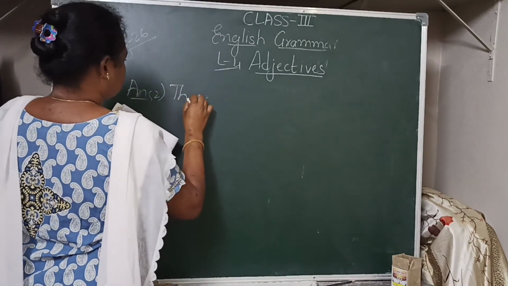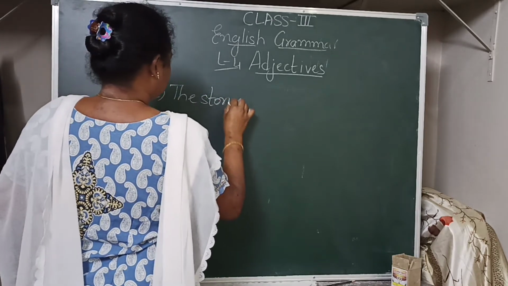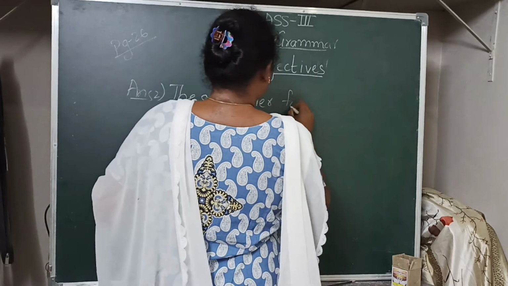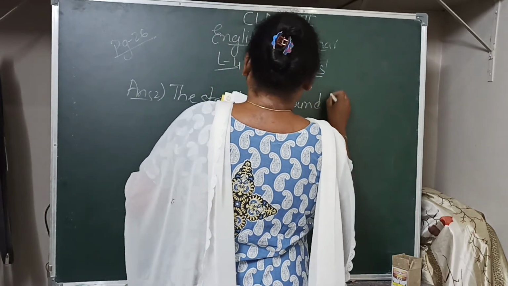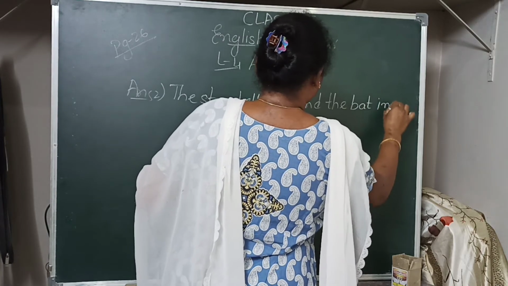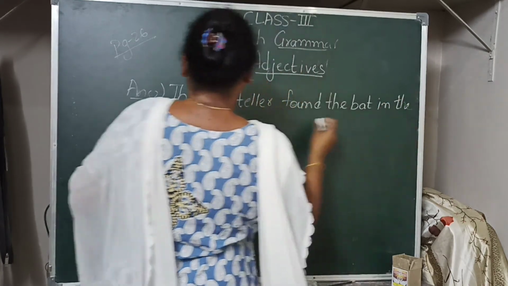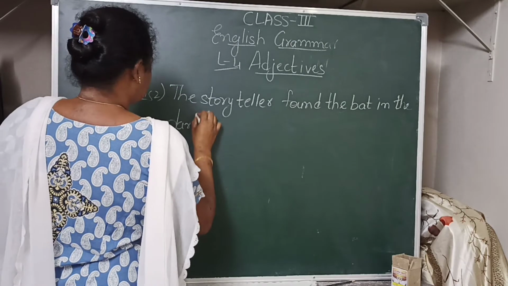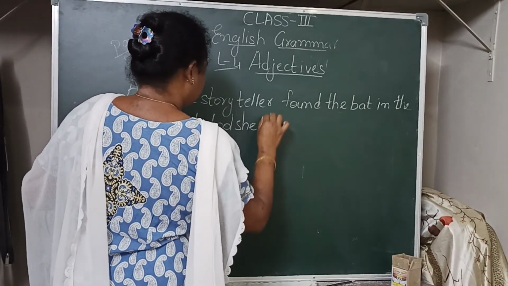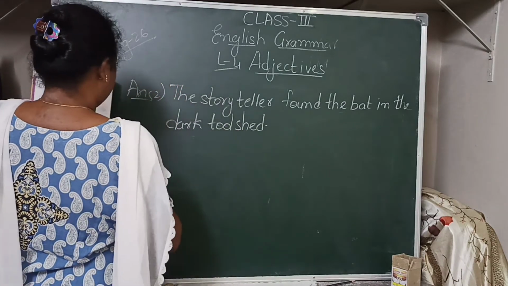The storyteller found the bat in the dark tool shed, right?